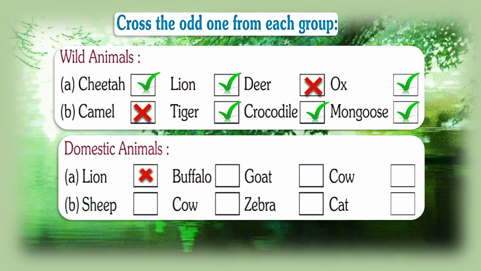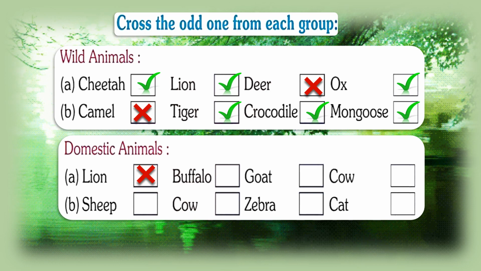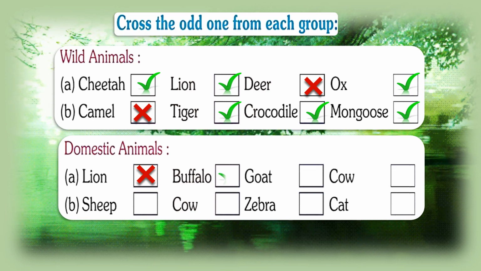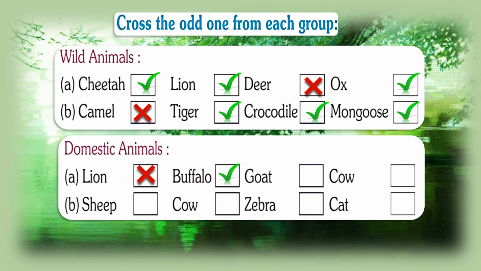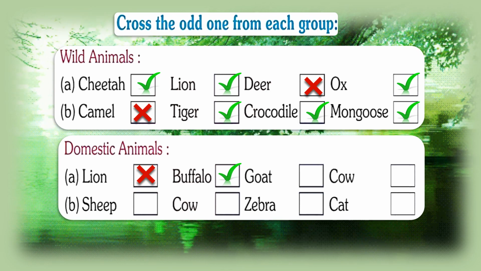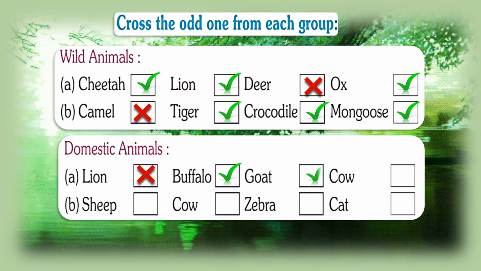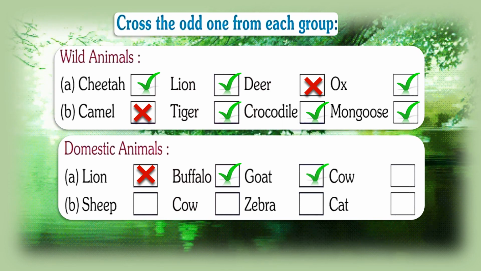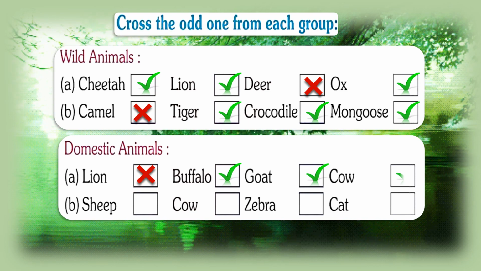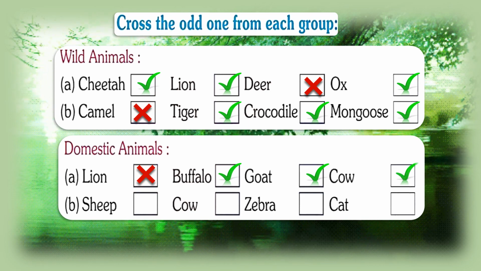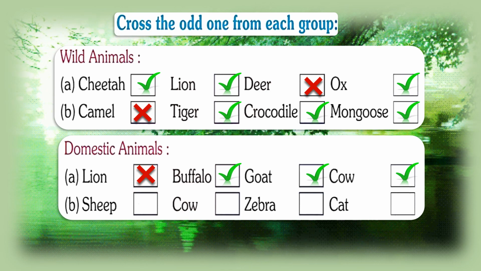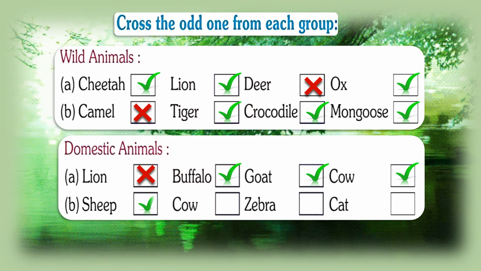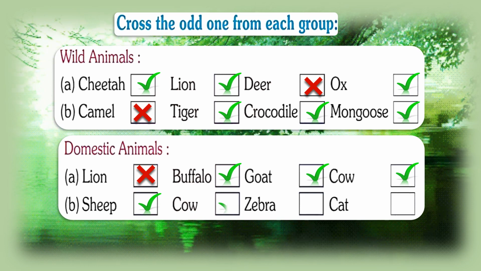Now domestic animals. Is lion a domestic animal? No. Buffalo is a domestic animal. Goat is a domestic animal. And cow is also a domestic animal. So these three animals come in one category. Now sheep is again a domestic animal.